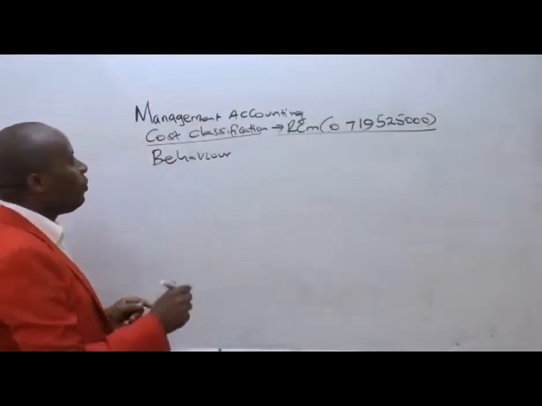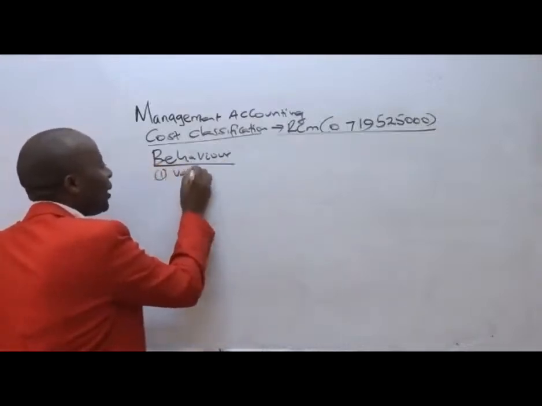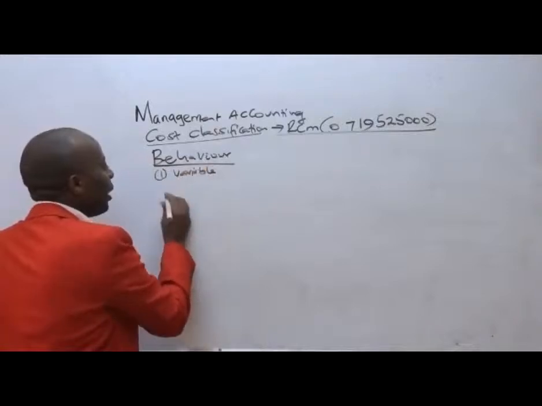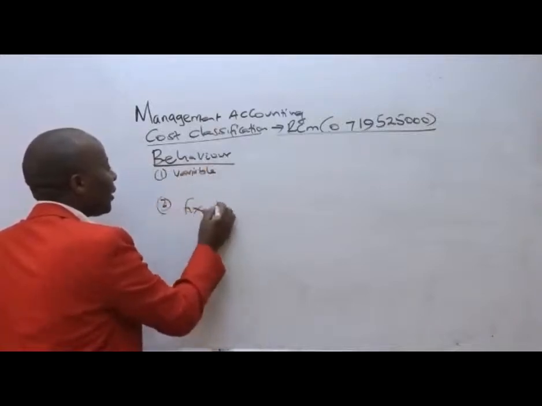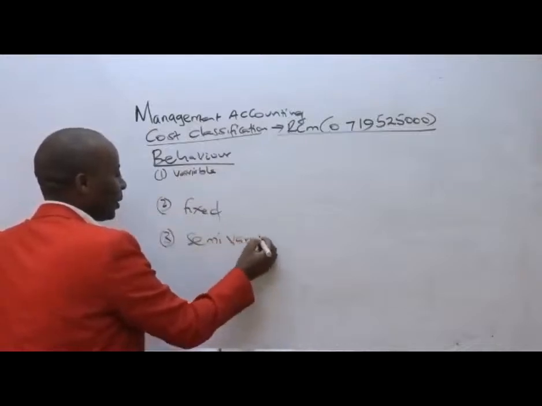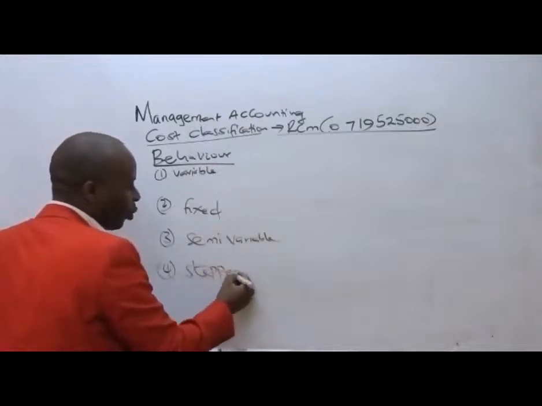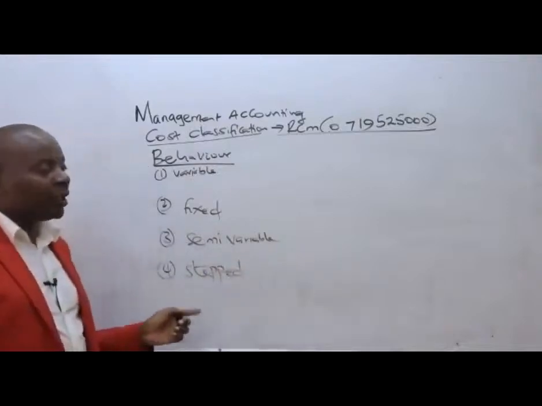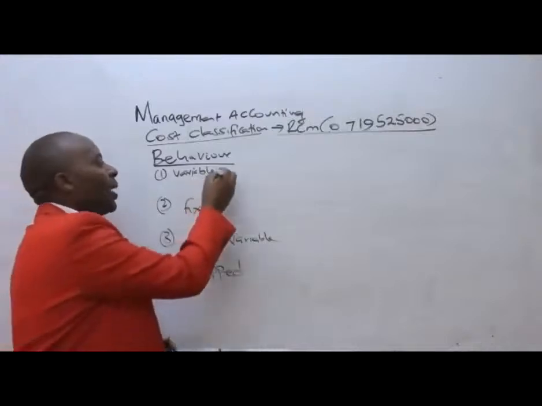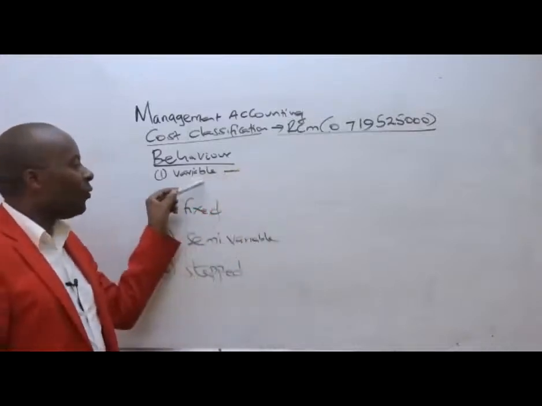So in terms of behavioral classification, ladies and gentlemen, we have costs that are variable, costs that are permanently fixed, costs that are semi-variable, and costs that move forward in form of steps, what we call the stepped fixed cost. Ladies and gentlemen, variable cost, I would want you to appreciate from the word vary.